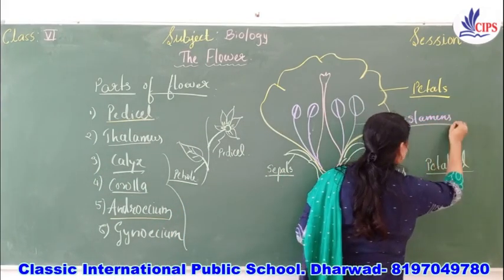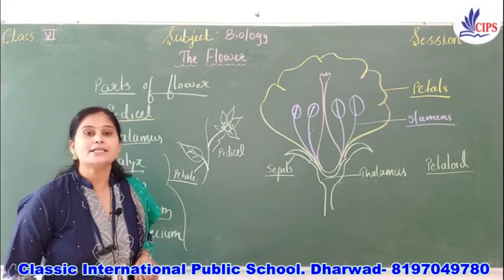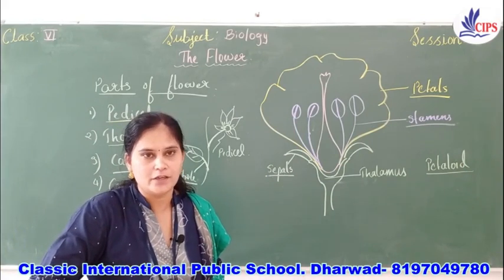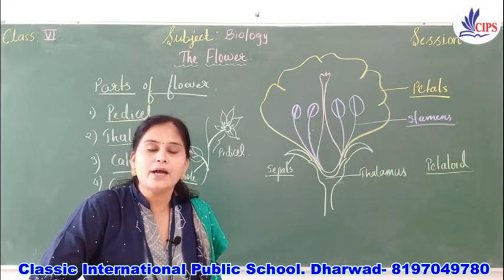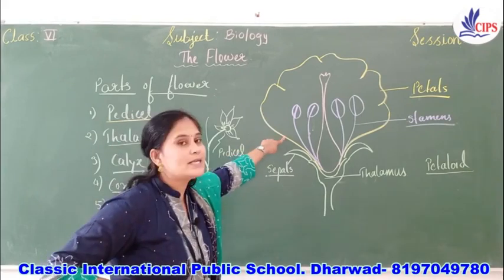So tell me now, androecium means what? Androecium is the male reproductive part of the flower, and it is made up of the stamens.